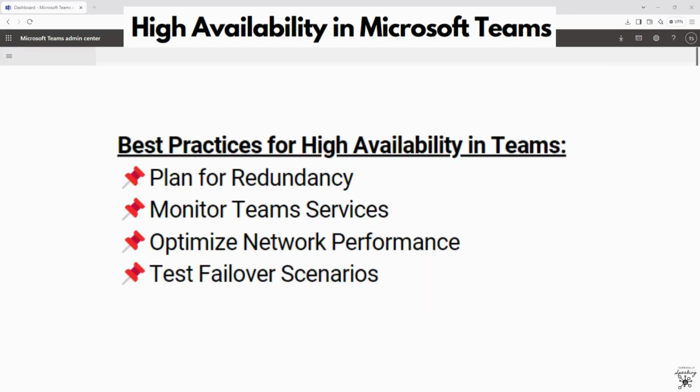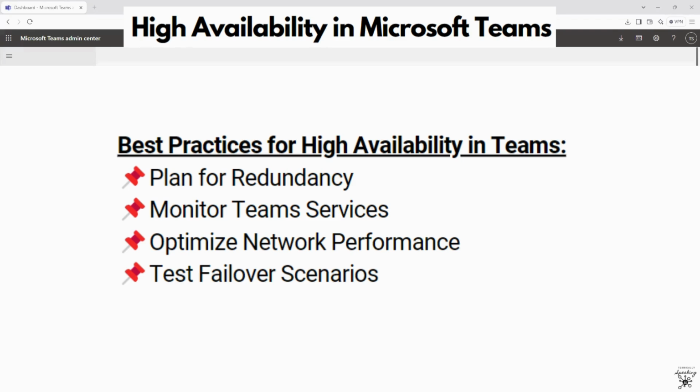Deploy redundant SBCs in direct routing scenarios and ensure SIP trunks are geographically diverse. Use the Teams Admin Center and Call Quality Dashboard to monitor service health and call performance. Set up alerts for downtime or performance degradation.